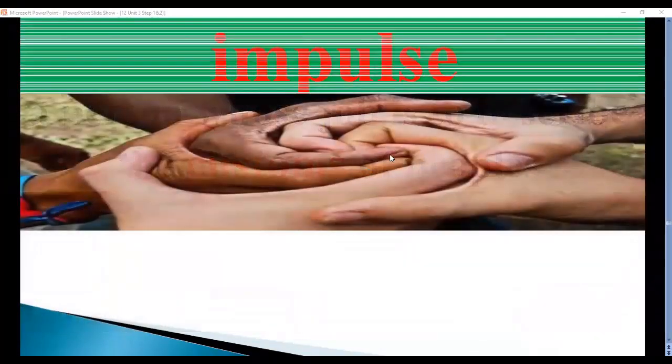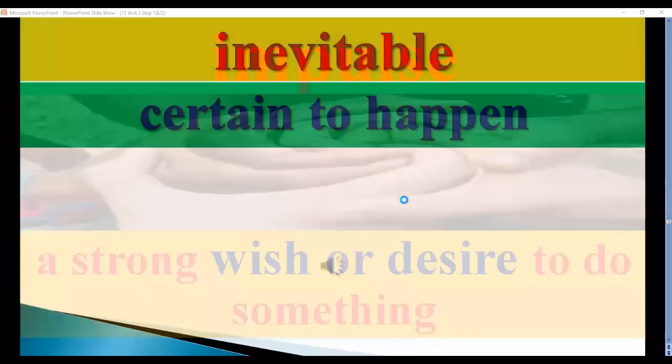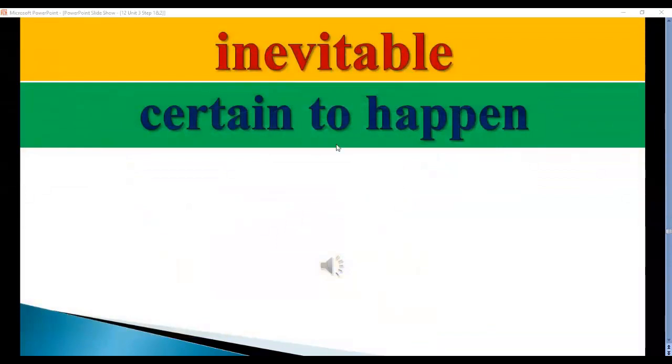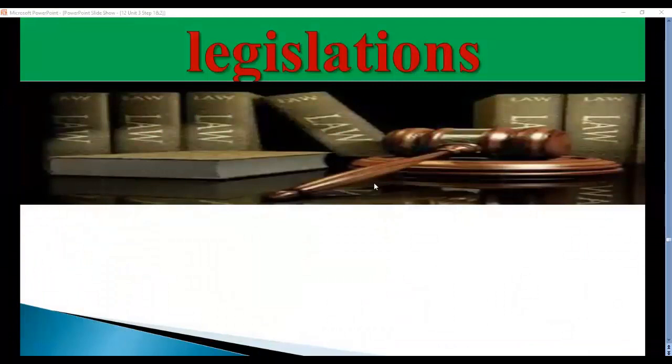Here also we have, as you can see, impulse. Take care of this word. Here is strong wish or desire to do something. This is impulse. Strong wish, strong desire to do or to achieve something. Inevitable, certain to happen, like death. All people will die. This is something inevitable or certain to happen. Have a look at this example. Death is inevitable.